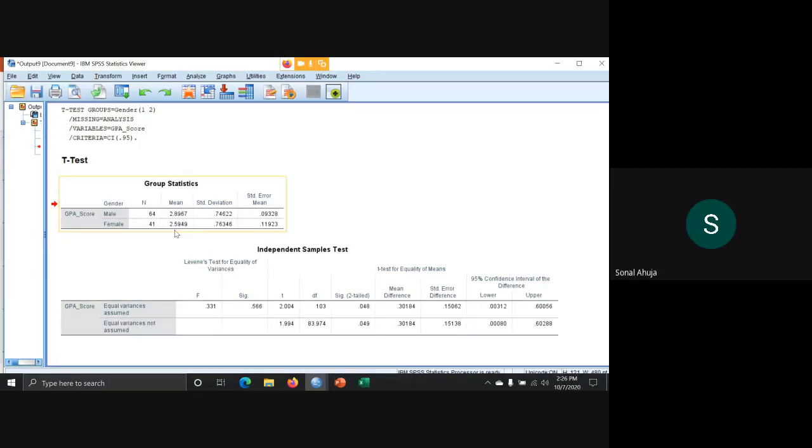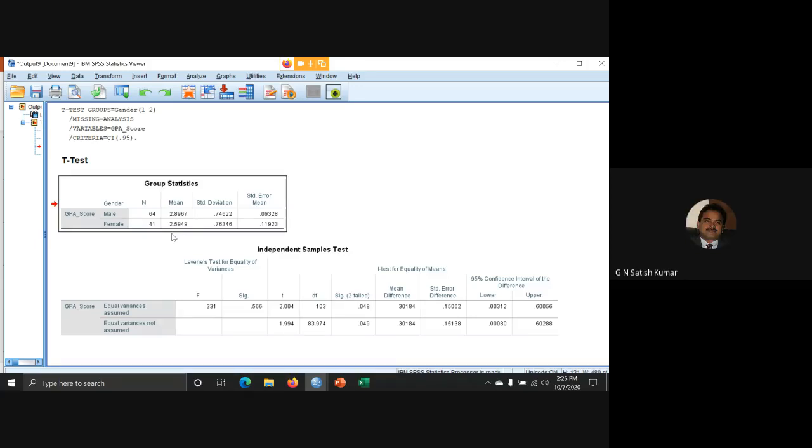Sir, a small clarification. Between equal variance assumed value or equal variance not assumed value. Yes, ma'am, please say. Sir, for significance level, that is 0.048 or 0.049, which value are we going to consider? Equal variance is assumed or equal variance is not assumed? Yeah, I'll explain that.